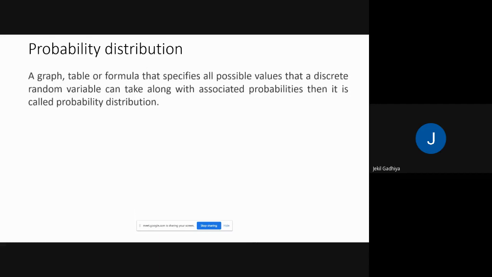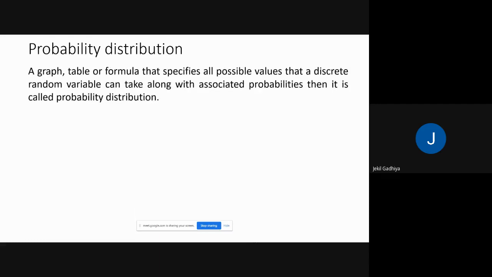Probability distribution. This is the definition. A graph, table, or formula that specifies all possible values that a discrete random variable can take along with associated probabilities, that is known as a probability distribution. And this is the example.